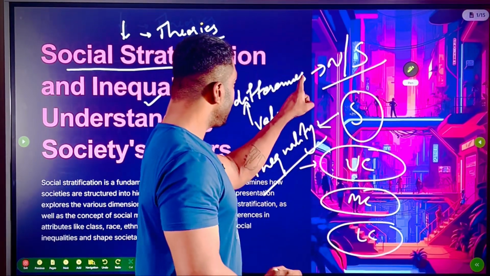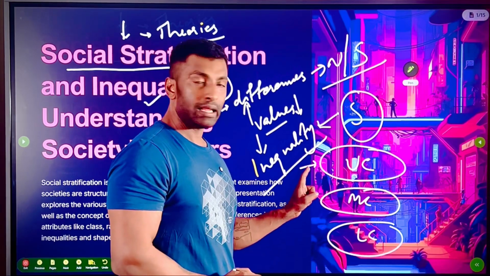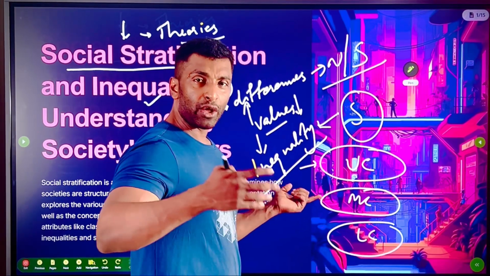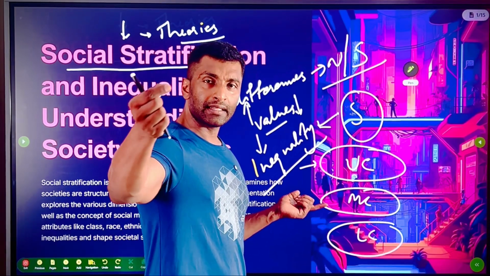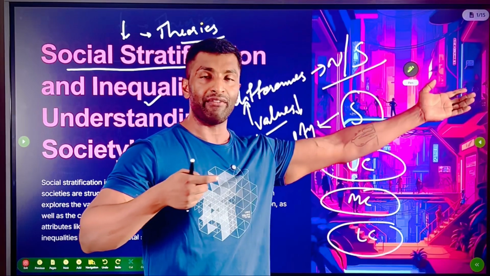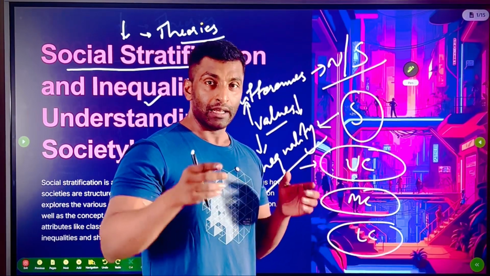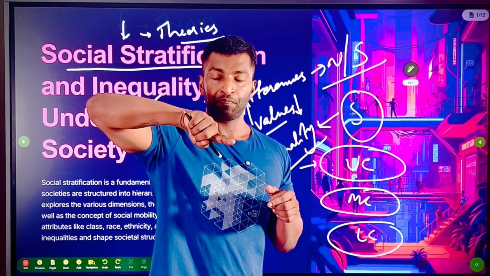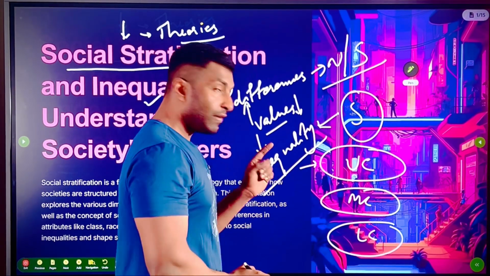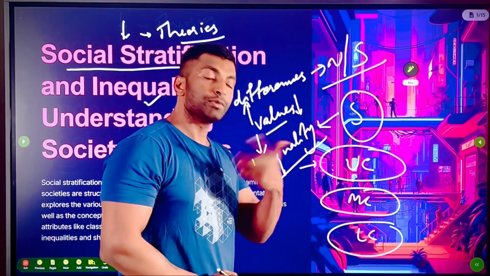Since we cannot study each and every single instance of inequality, between you and me, me and X, Y, Z, and everybody, it's impossible, so we try to categorize inequality in terms of certain patterns.